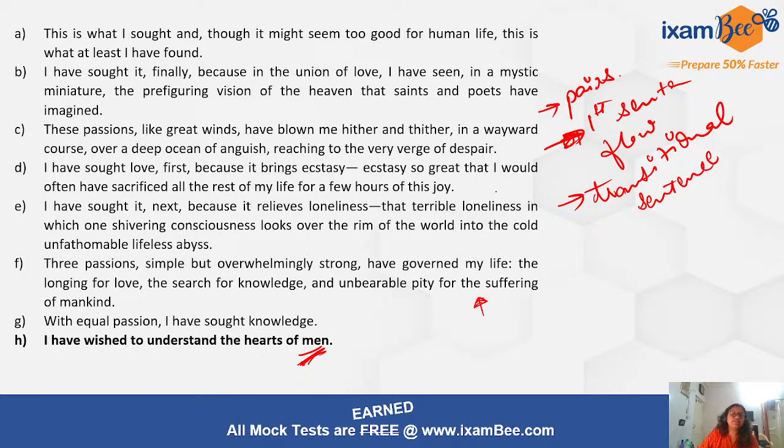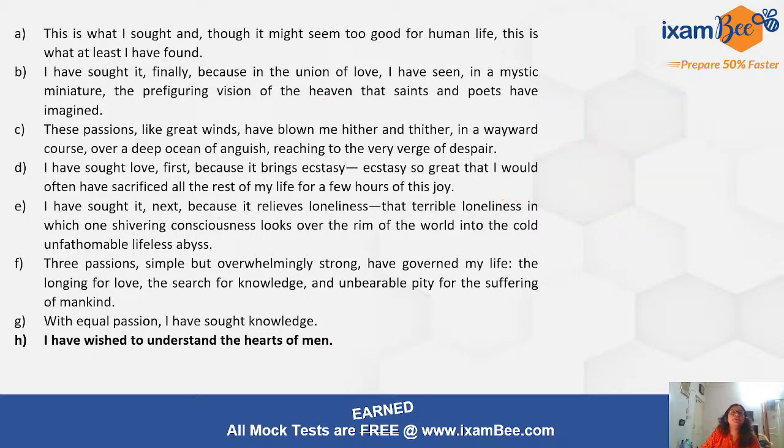And because it will really help you in the main exam, in the actual exam. So now, first sentence, let us find what is the first sentence. We know that when any sentence is referring to some other sentence, it cannot be the first one, right? So this is what I sought. This shows us that it cannot be the first sentence. I have sought it finally. So sought it. What is the person seeking? We don't know. This also cannot be the first sentence.